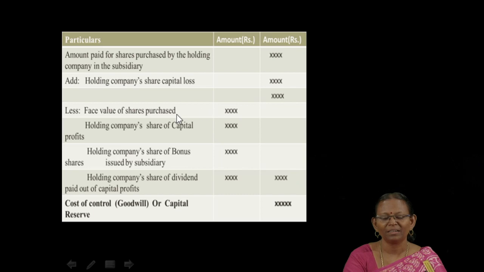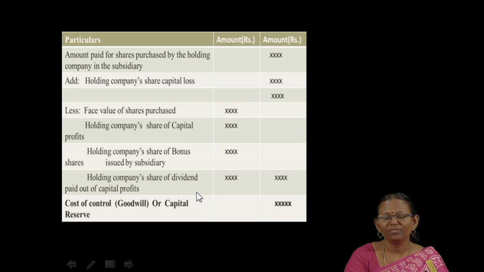First, the face value of shares purchased by the holding company is deducted. Next, the holding company's share of capital profit is deducted, and if the holding company receives bonus shares, that share is subtracted. Then if they receive any dividend at the time of acquisition, that dividend proportion should also be deducted. Thereby we arrive at goodwill or capital reserve.